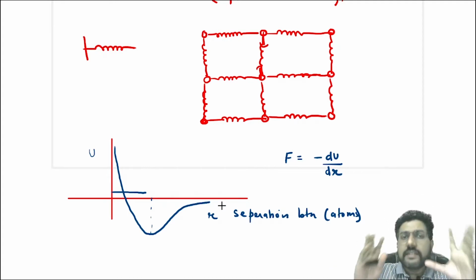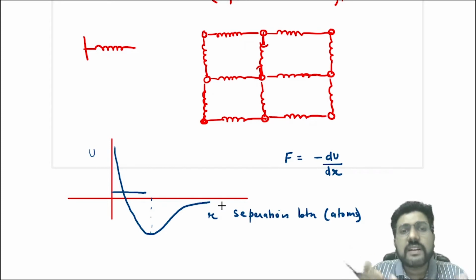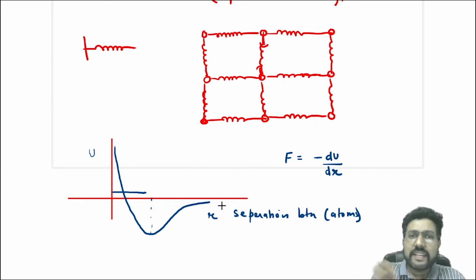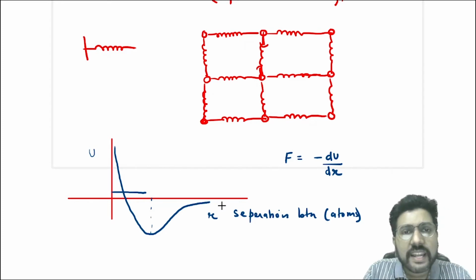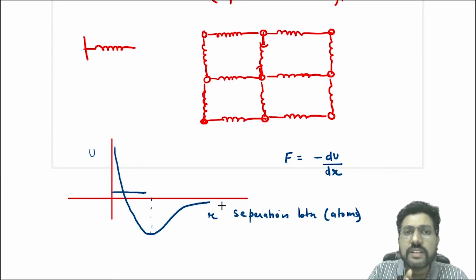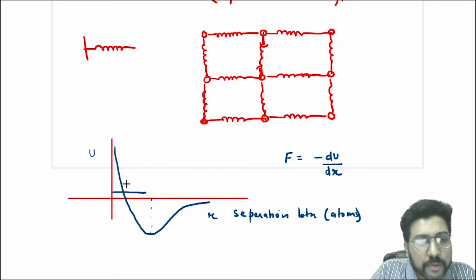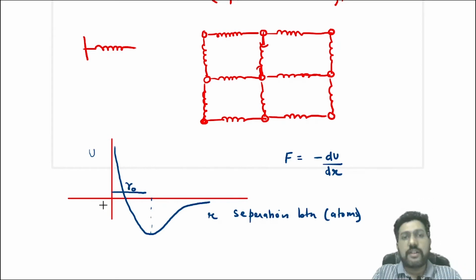So in normal circumstances, you are not applying any external force. When you are not applying any external force, in that situation what will you say? That the atoms are in stable equilibrium at the equilibrium distance.